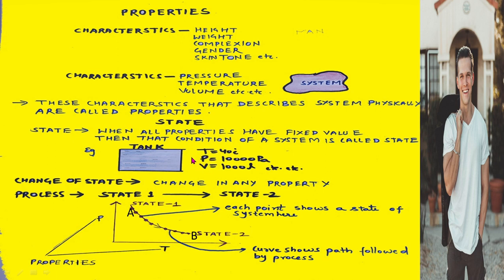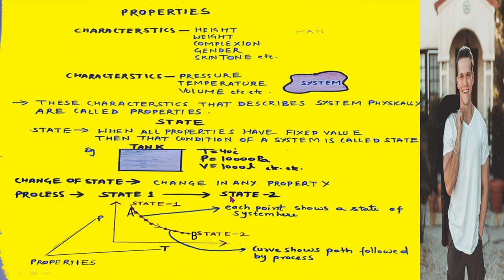Okay, now let us discuss the process. The succession of states that are passed through during the change from one state to another state constitutes a process. That is, the various states which are passed through when a system goes from one state to another state is called a process.